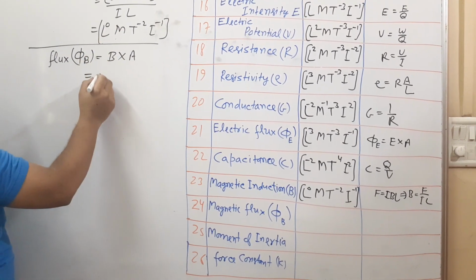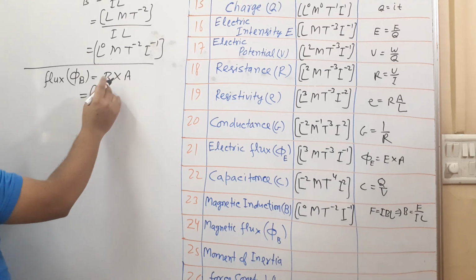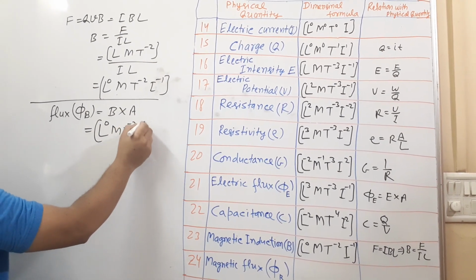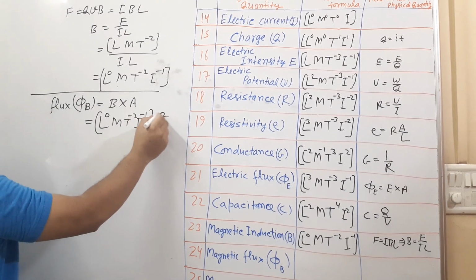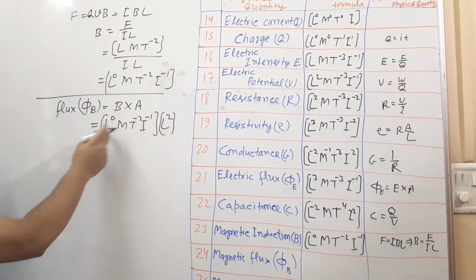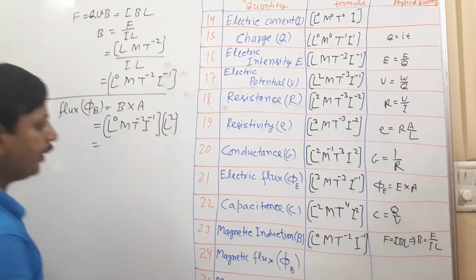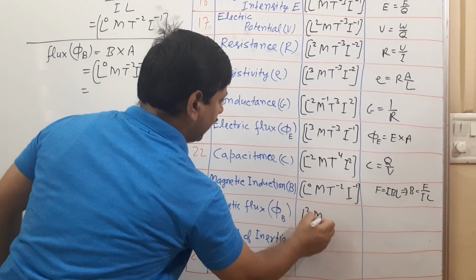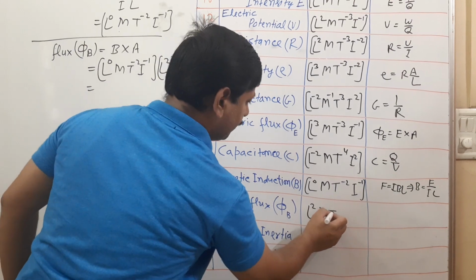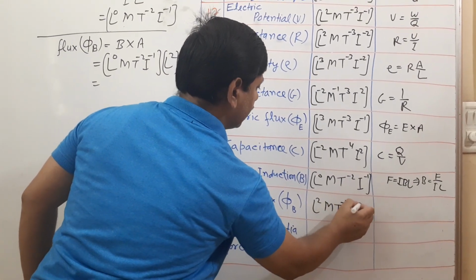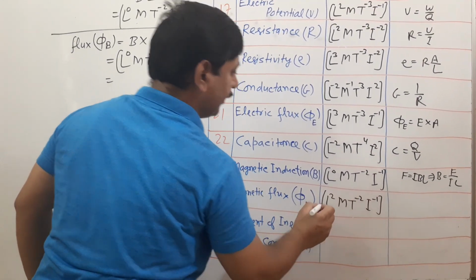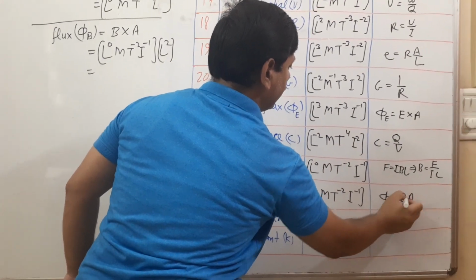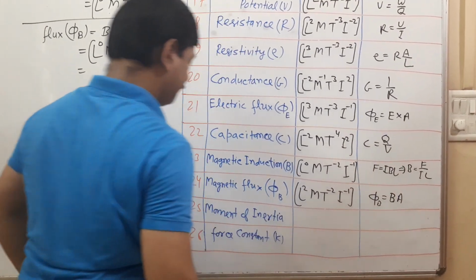So B into A. Area is L square, so the dimension formula will be L square M T raised to minus 2 I raised to minus 1. Related formula: B into A.